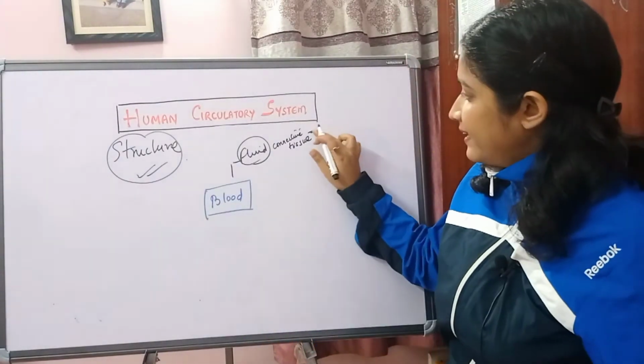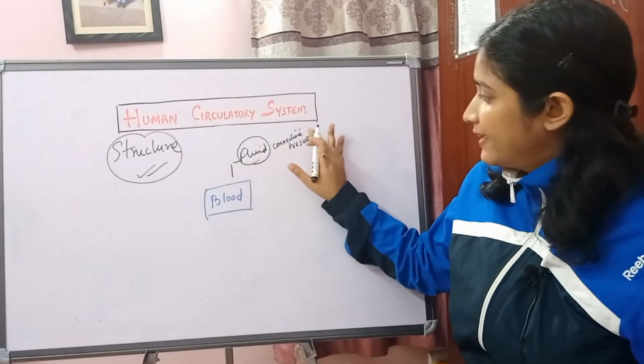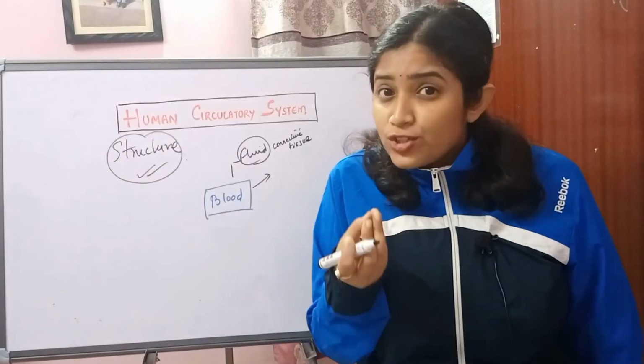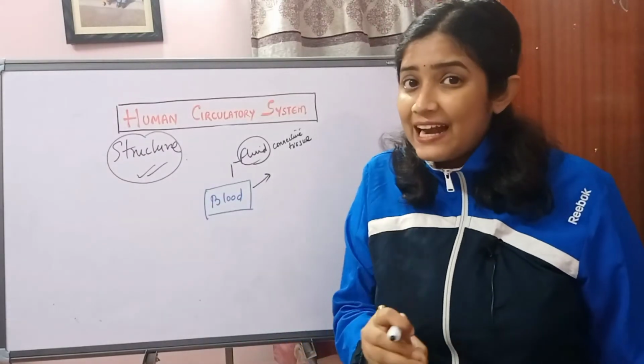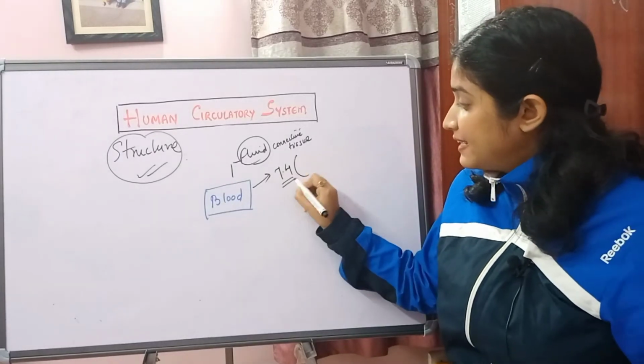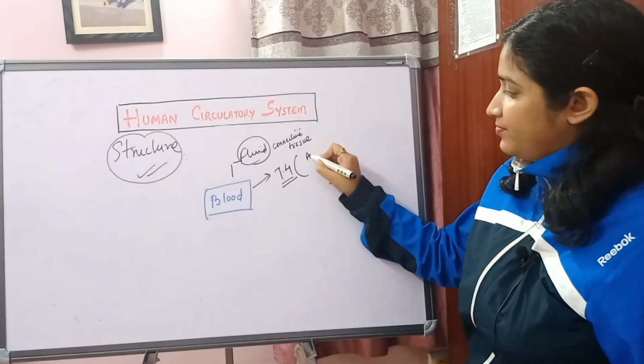That is why blood is a fluid connective tissue. There is a certain pH of blood, around 7.4. So what does it signify? It signifies that blood is slightly alkaline in nature.